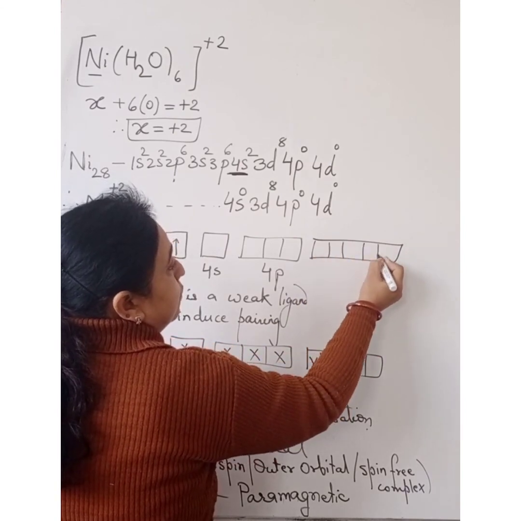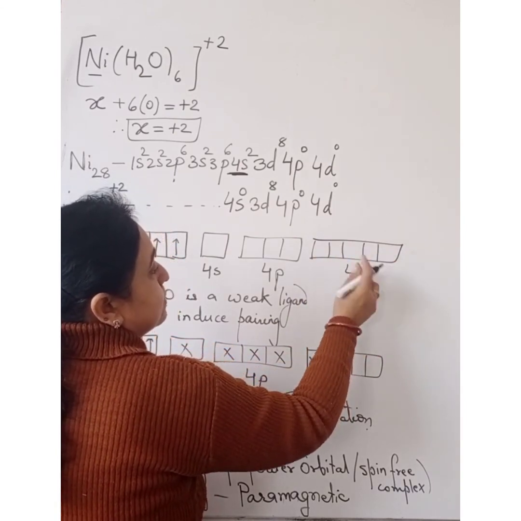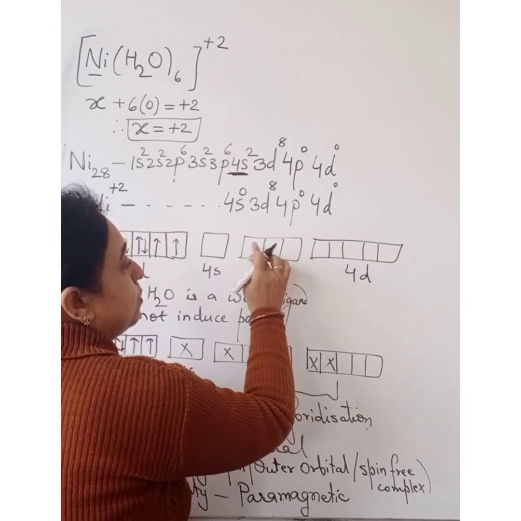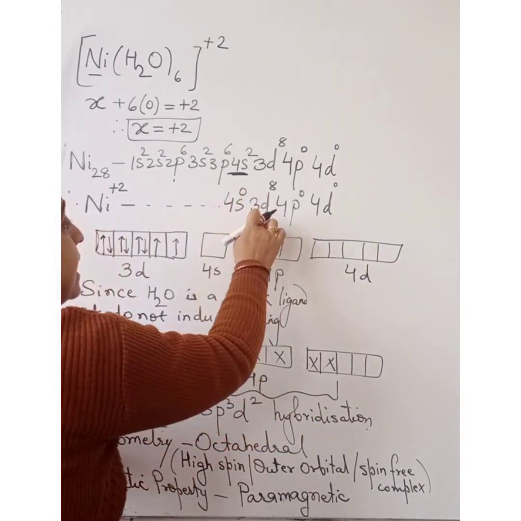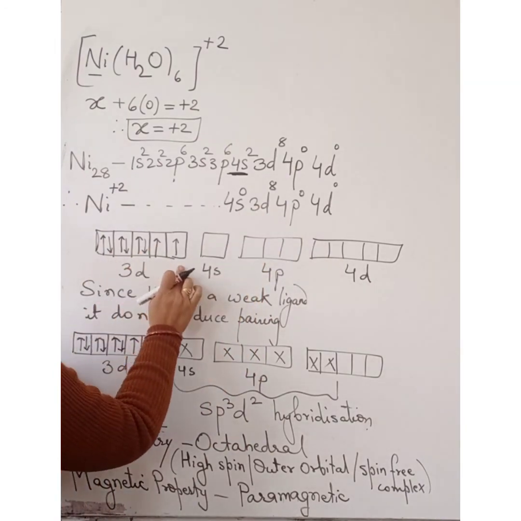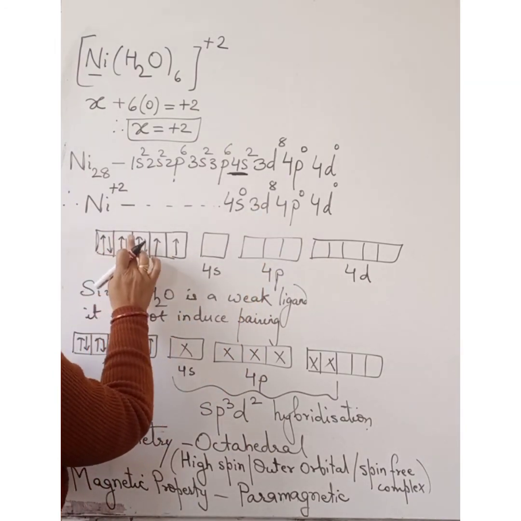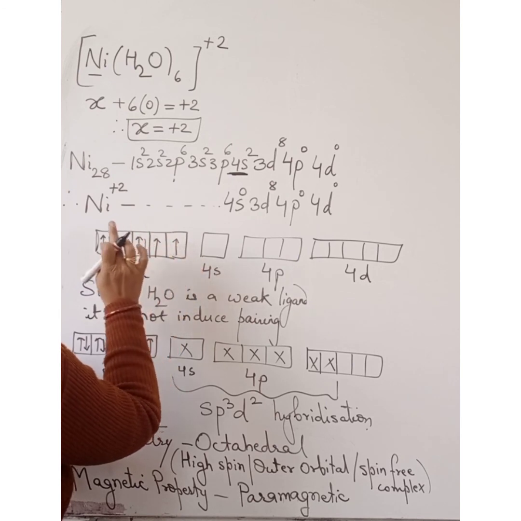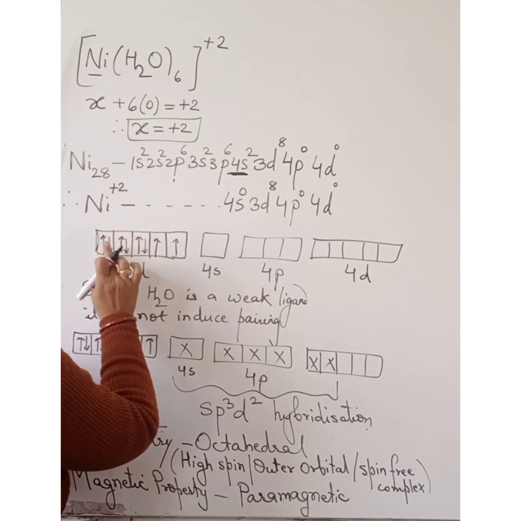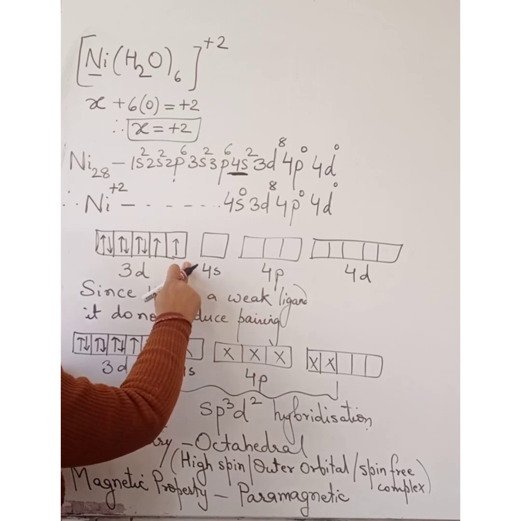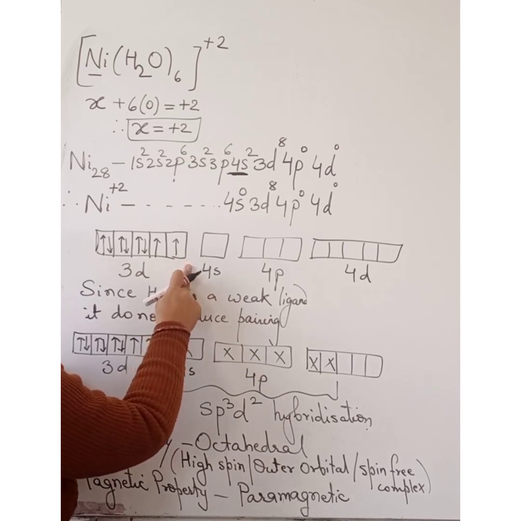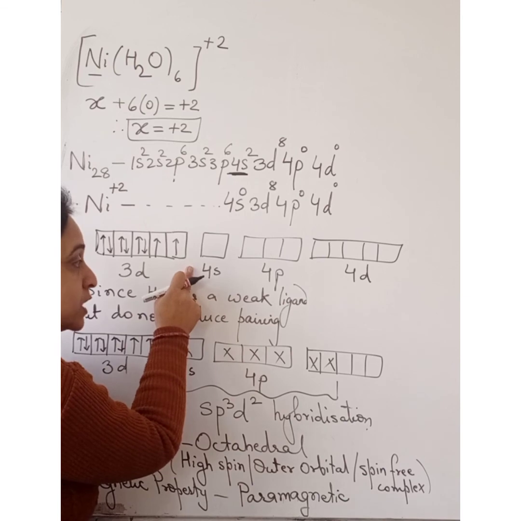1, 2, 3, 4 and 5. You know 5 sub-orbitals are there in 4d. 4p is also vacant. 4s also there is no electron, and 8 electrons are occupied in the 3d orbital. 1, 2, 3, 4, 5, 6, 7 and 8. Filling is done according to Hund's rule. Orbitals are first singly occupied before pairing takes place.